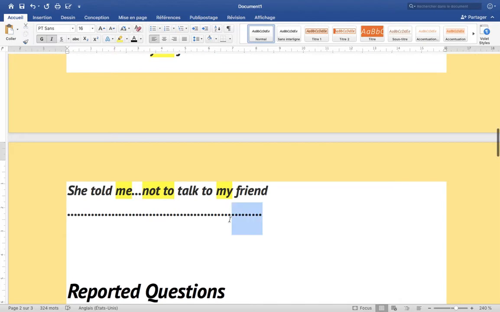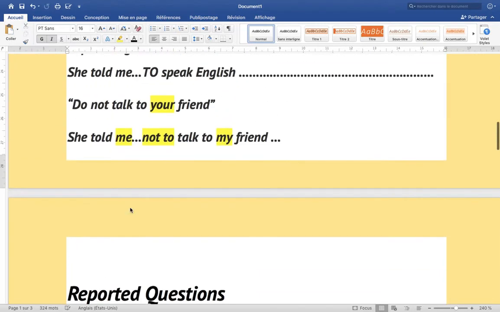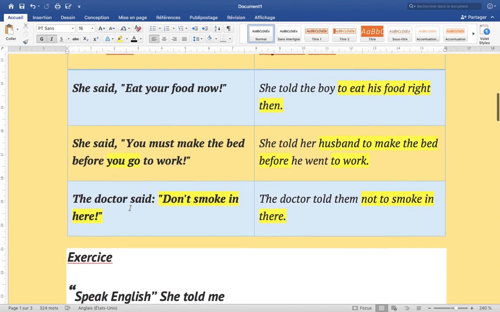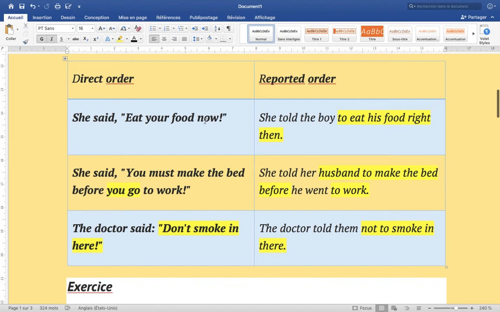Is this clear? This is what we have when we are talking about orders. When we are talking about orders, this is the example that we should follow. So: "Eat your food now" becomes "to eat", which means that we have to focus and put the verb in the infinitive: to eat, to make, etc.